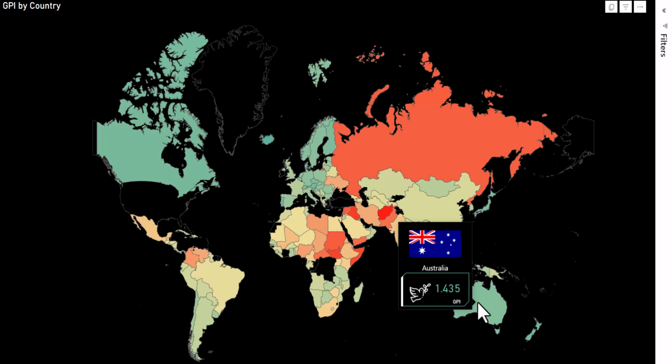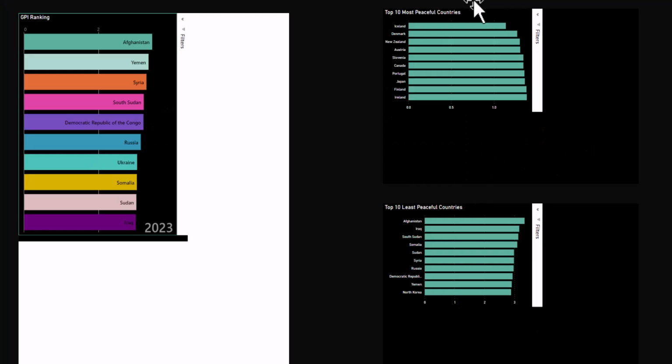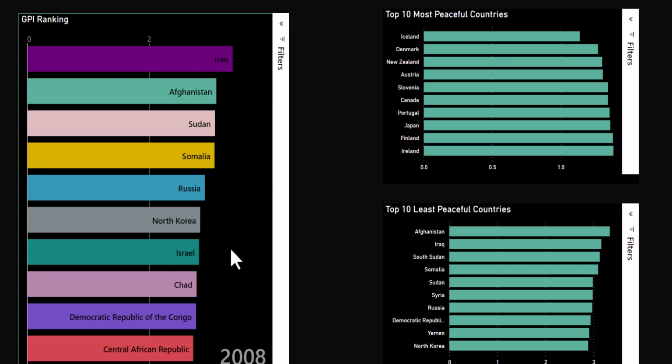So this is Australia now with the GPI of 1.43. And also we have the ranking from all the countries in our animated chart from 2008 up to 2023. So the countries will be rating with respect to their GPI. The country staying up means they are less peaceful as compared to the country that are down. So you can see the ranking and how countries are jumping from where they were the previous year compared to the current year. So this is the ranking of all these countries for 2008, and then the animated chart is supposed to respond with respect to the year that we are seeing.